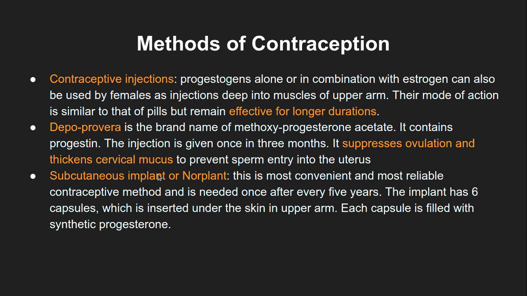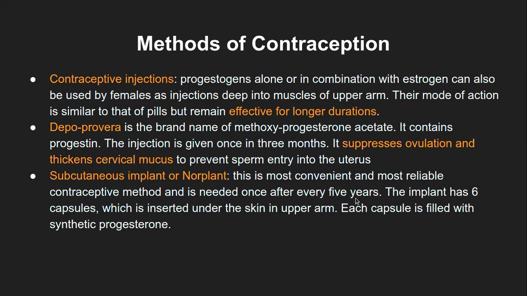This is the brand name. And then the fourth type of contraceptive is the subcutaneous implant. Within the subcutaneous layer of the skin, an implant is kept, with the brand name Norplant. It is the most convenient and most reliable contraceptive method, but for those who are afraid of needles, this may not be convenient, because the skin needs to be cut and the implant put underneath the skin, and it is needed once in every 5 years.